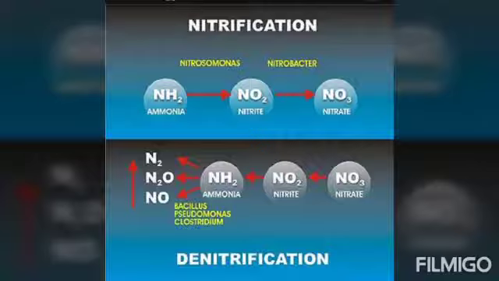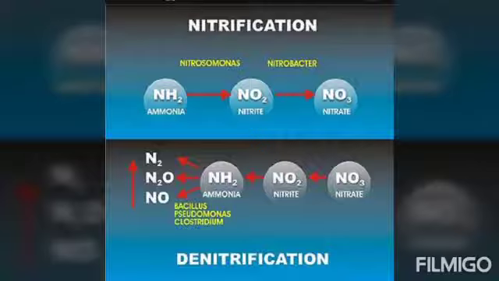Now the next point: nitrite and nitrate from the soil are carried into the plants by the roots of the plants, and then the breaking down of this nitrate is brought about by bacteria. The nitrate and nitrite present in the soil are broken down by the bacteria during anaerobic conditions, meaning in the absence of oxygen, or when less oxygen is present.